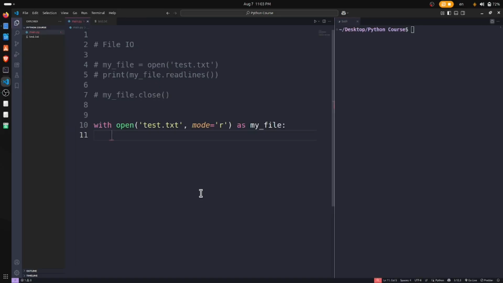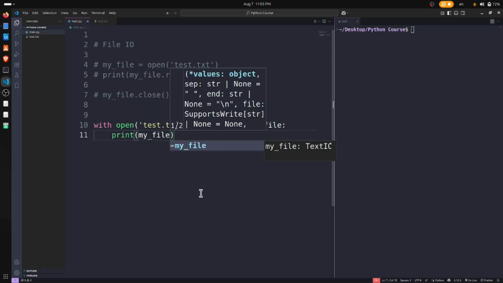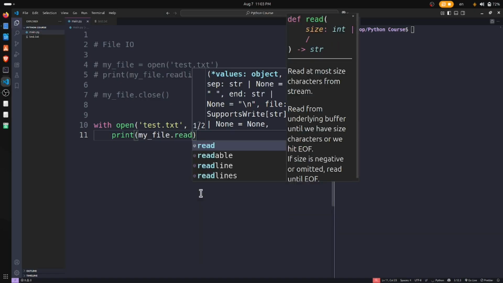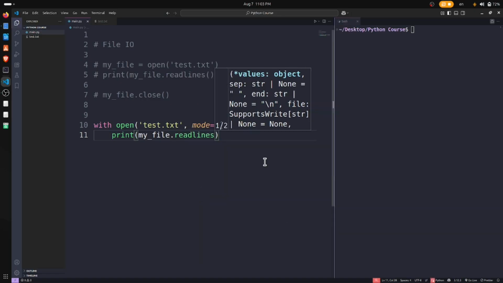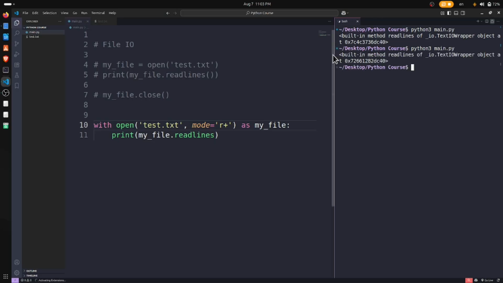Let's print my file dot read lines. It shows the built-in method read lines. If I don't add this mode, it automatically reads. But let's say read and write, plus. The same thing it shows.